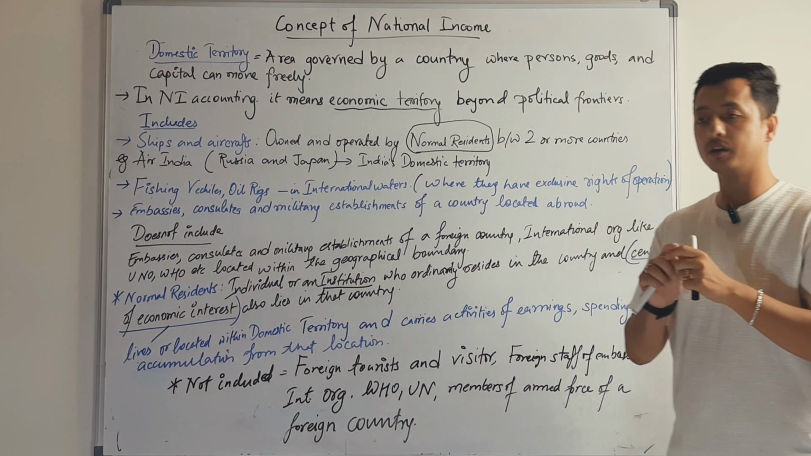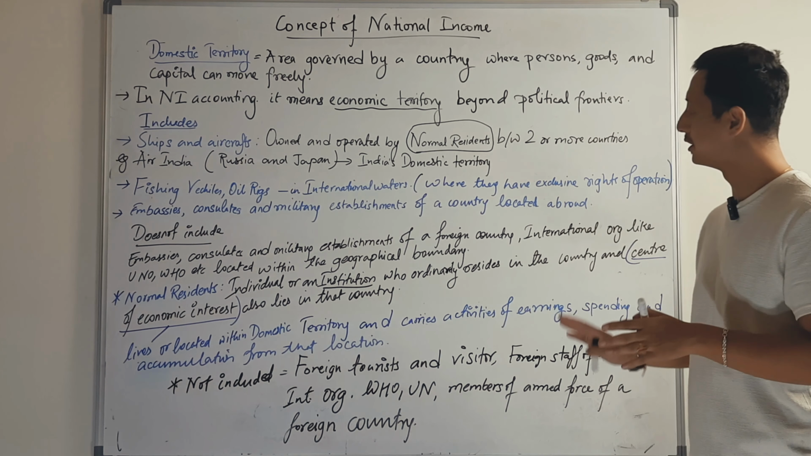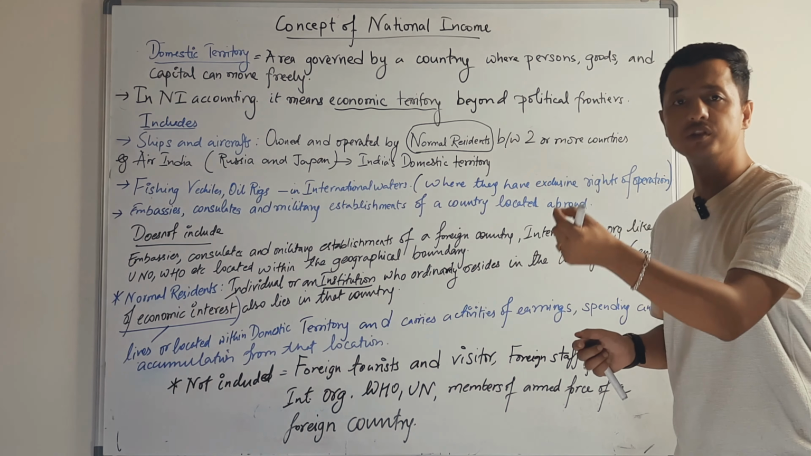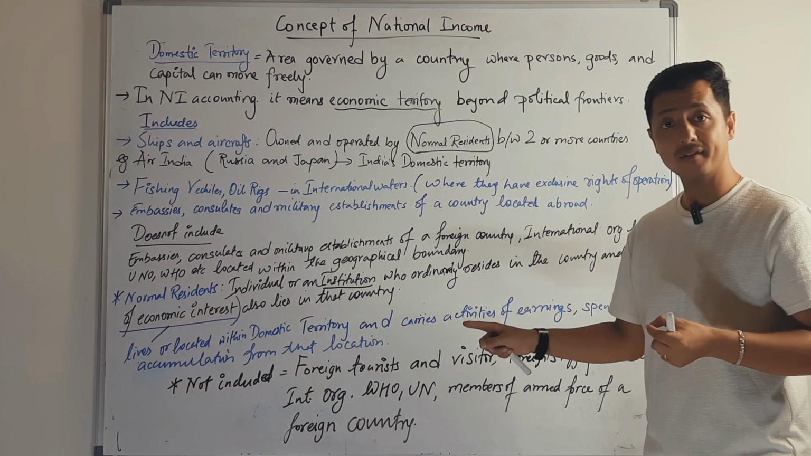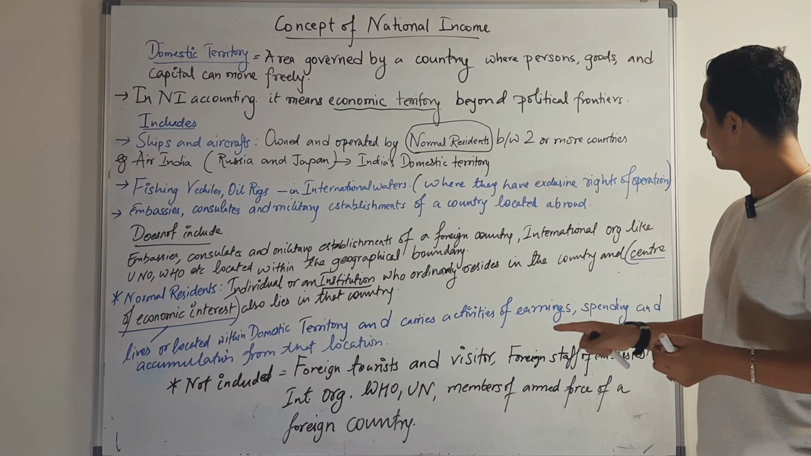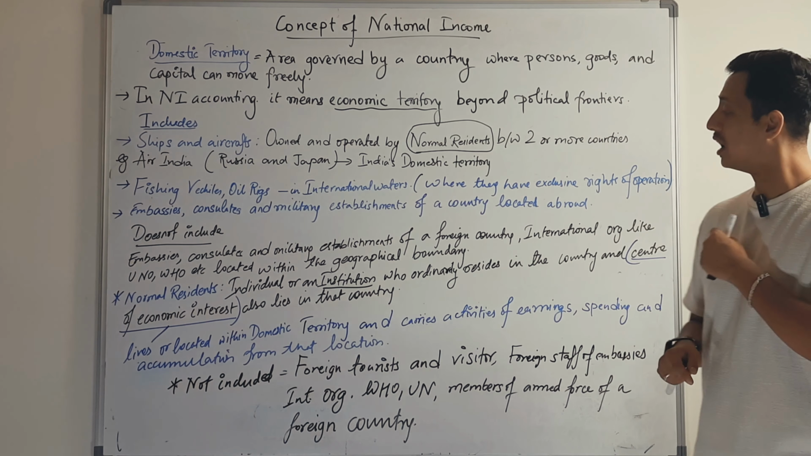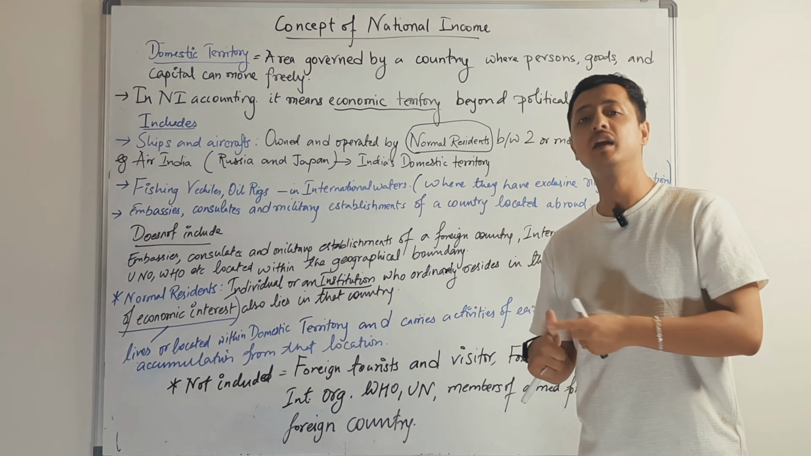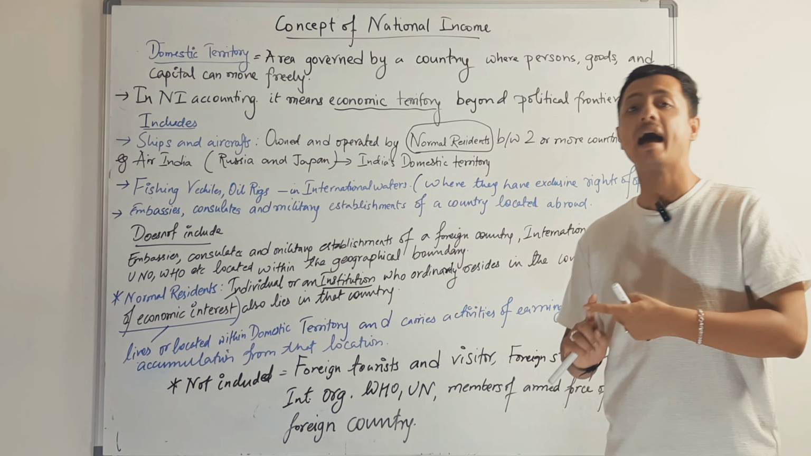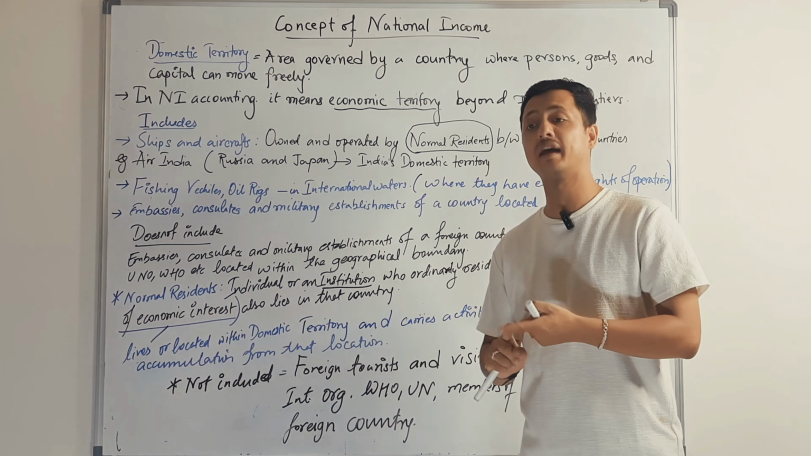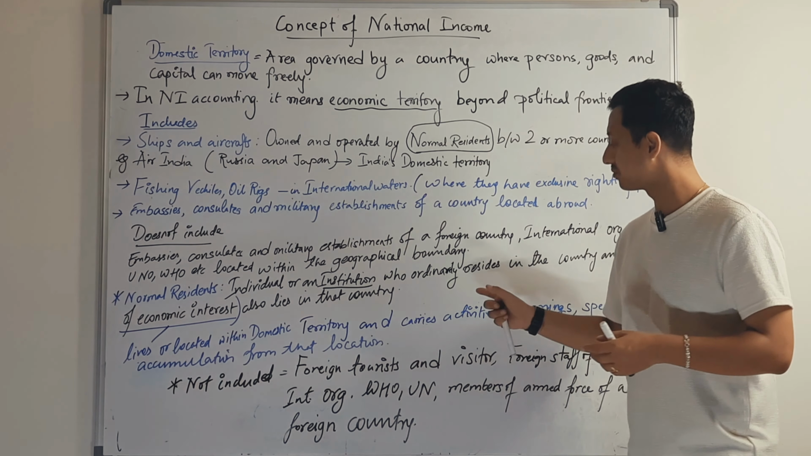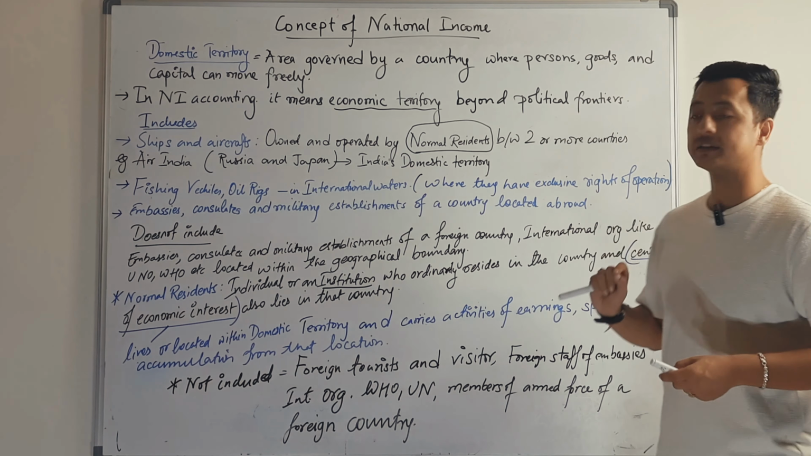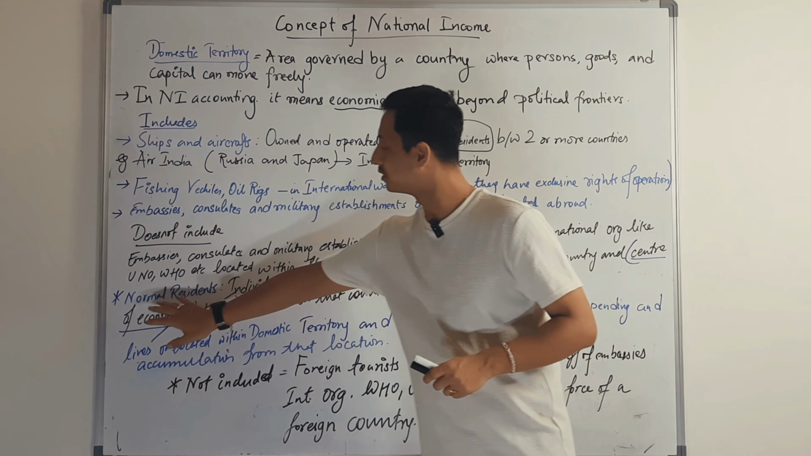That can be in two broad categories: one who lives, or the institution that is located, in the domestic territory and carries on activities of earning, spending, and accumulation from that very location. So, it either lives in that place or is located in that place and carries on all the economic activities like spending, earning, and accumulation from that particular location. Now that would be considered as normal residents.